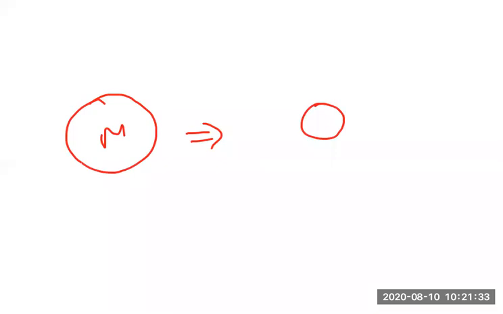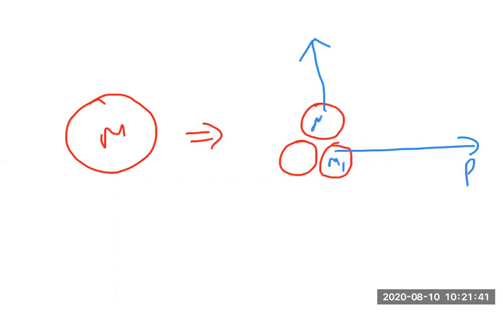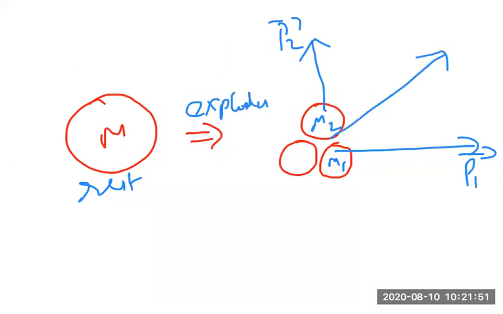So from here, the final conclusion: a bomb at rest explodes into how many parts in total? Three parts here. In these three parts, what will happen? Two parts are moving perpendicular. They have given this information. This is the M1 body and this is the M2 body. They are moving with P1 bar and P2 bar. It is at rest initially and it explodes. So the resultant will be in this direction for P1 bar and P2 bar, because they told us they are perpendicular. Somewhere they will lie in between, P1 bar plus P2 bar, and the P3 bar will be exactly opposite.